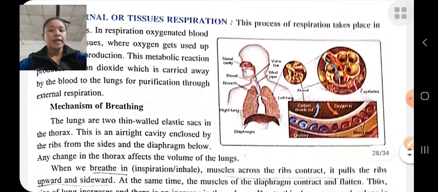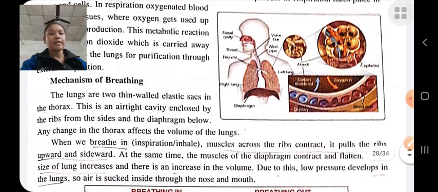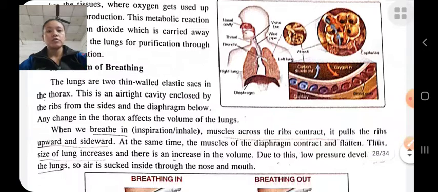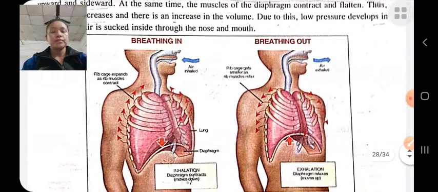Next are the mechanisms of breathing, how breathing takes place. The lungs are two thin-walled elastic sacs in the chest.